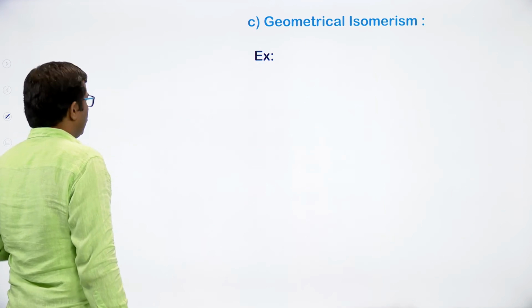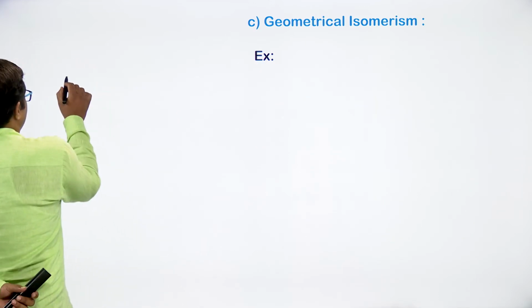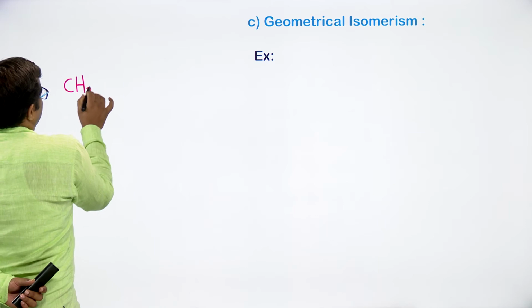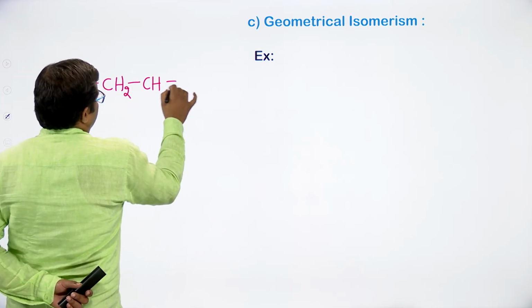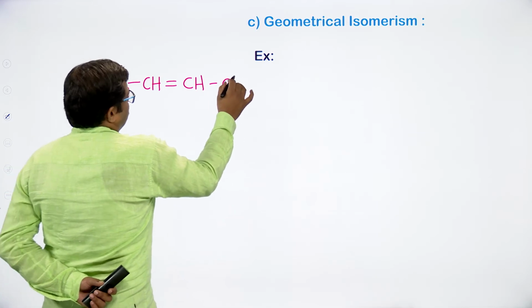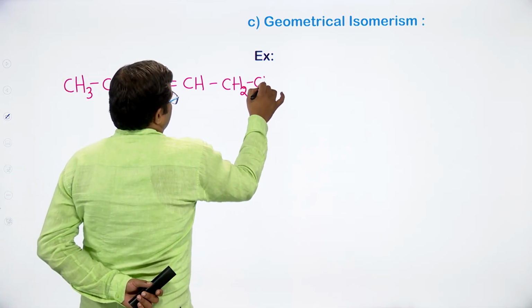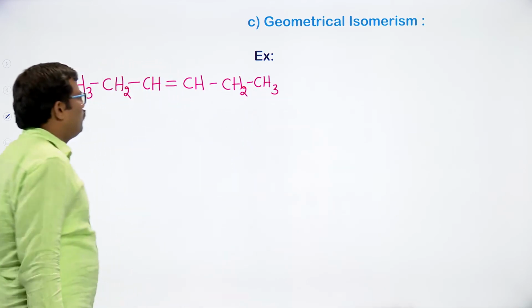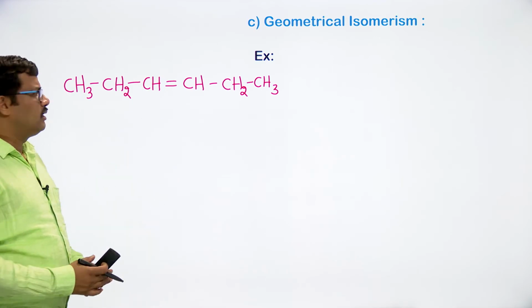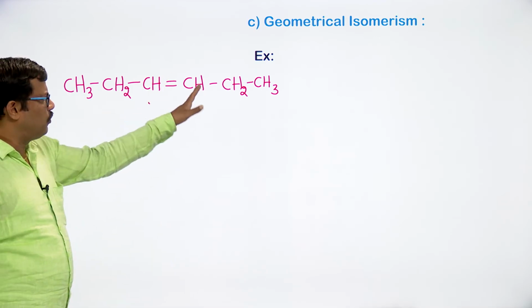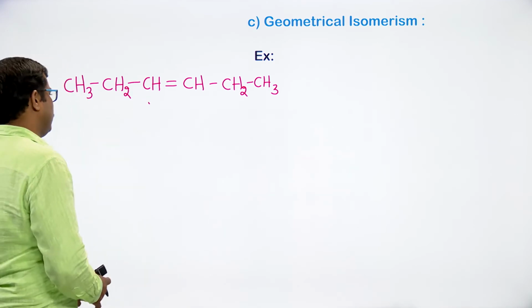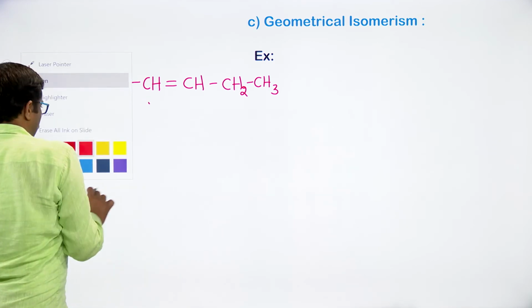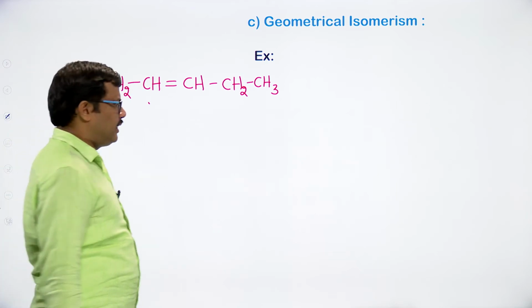Now let us look at 3-hexene, CH3, CH2, CH, double bond, CH, CH2, CH3. So we have 6 carbons and the double bond is present between the third and fourth carbon atoms. So this is 3-hexene, okay. So we can write this molecule in 2 orientations.